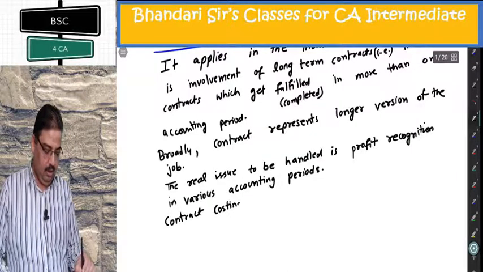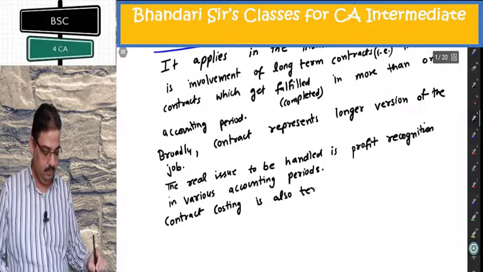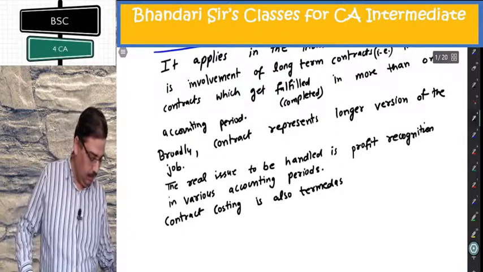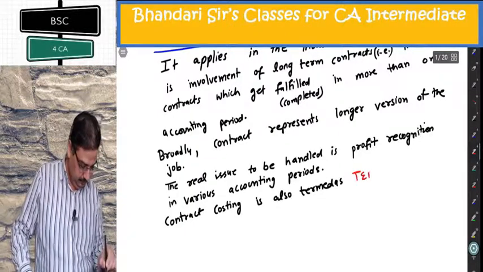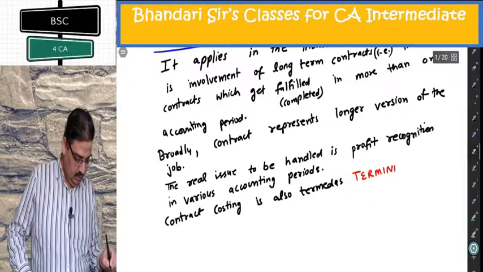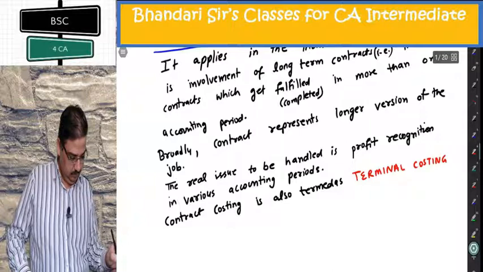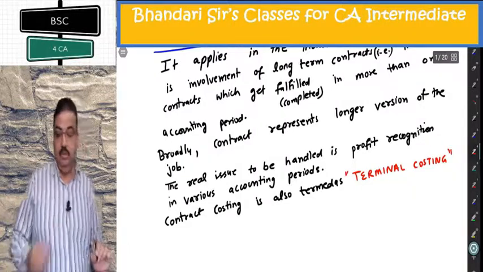Correct. Contract costing is also termed as terminal costing.